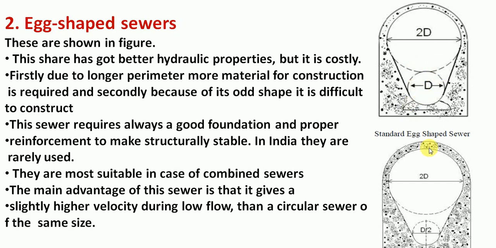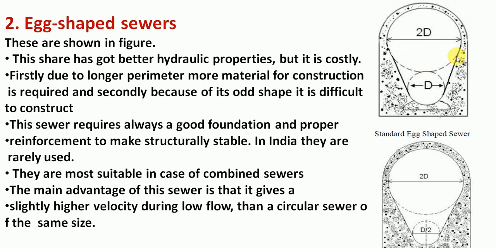It is a standard egg-shaped sewer. They are mostly suitable in case of combined sewers. The main advantage of this sewer is that it gives a slightly higher velocity during low flow than a circular sewer of the same size. Imagine if you have a circular sewer, don't imagine this lower portion. What happens in this case? If it is a circular one and the flow is less, the liquid will be flowing in this lower portion only. In that case, the solids may start to accumulate here.